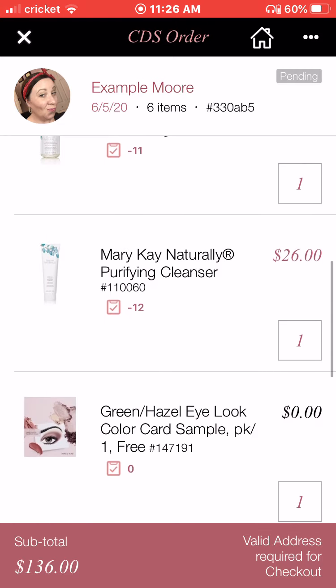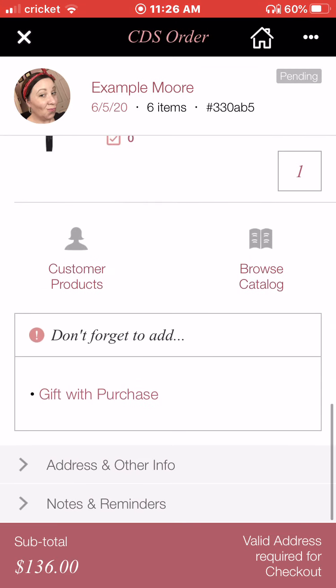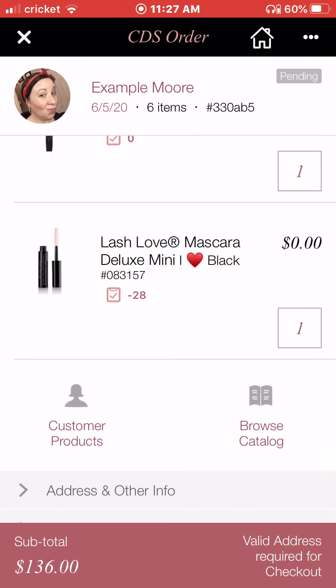All right. Here's all her products. Here's the 2 free samples she gets. Okay. Now, if she's ordering this on my website and she's a reorder and I want to add my gift with purchase, I can just hit add and this will pop up. And how do you control which one she gets? Well, you set that on your website.